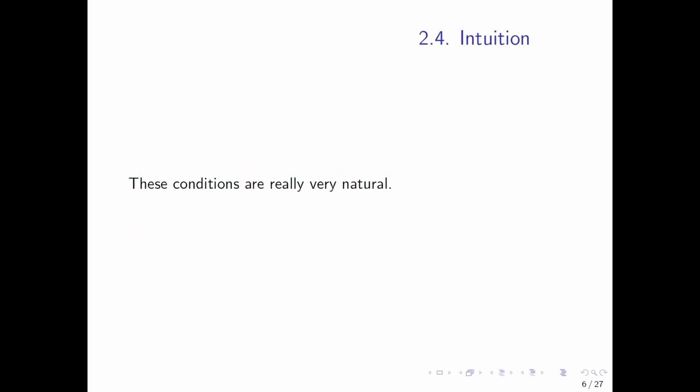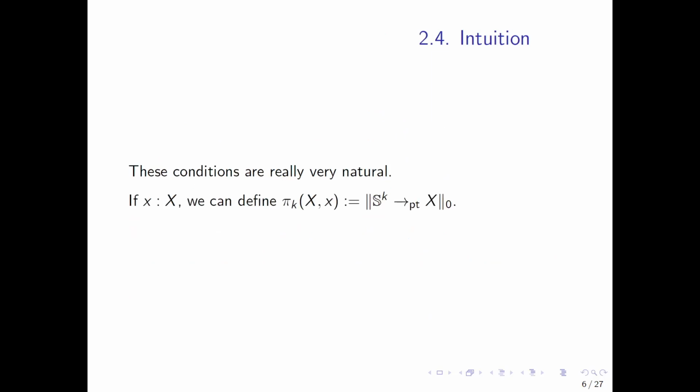So these conditions are actually very natural. If X has a point, then we can define the kth homotopy group of X, pi k of X at the point, like this. This is the sphere. This is set truncation. We saw homotopy groups on Tuesday.